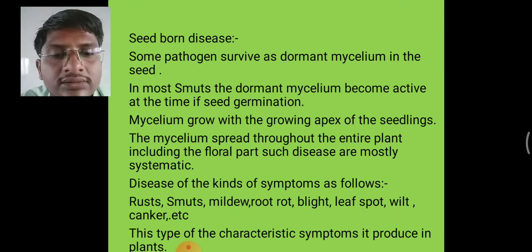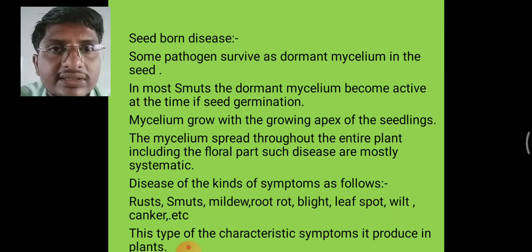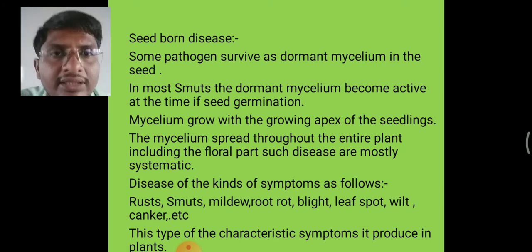Diseases are classified as field crop diseases, vegetable diseases, fruit diseases, forest diseases, and ornamental plant diseases. On the basis of their extent of occurrence and geographic distribution, diseases are classified as endemic diseases, epidemic diseases, and sporadic diseases.